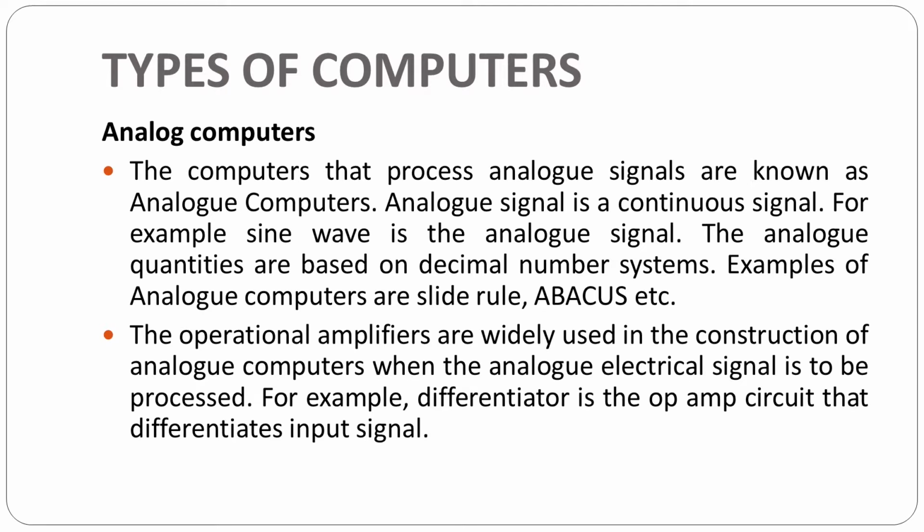The operational amplifiers are widely used in the construction of analog computers. When the analog electrical signal is to be processed, for example, differentiator is an operational amplifier circuit that differentiates input signals. So, what is all about analog and what is all about digital? Let us see what is that all about.